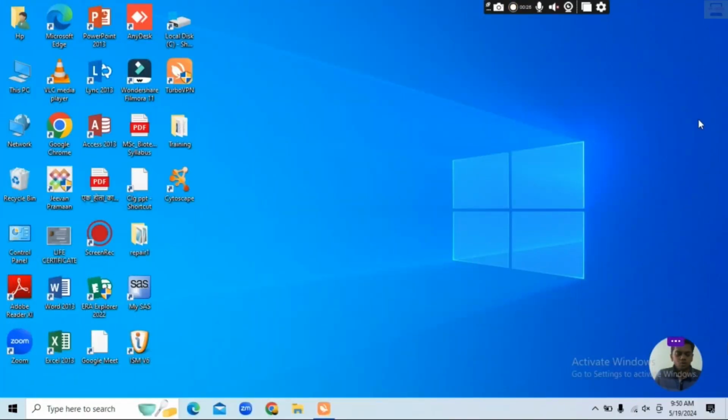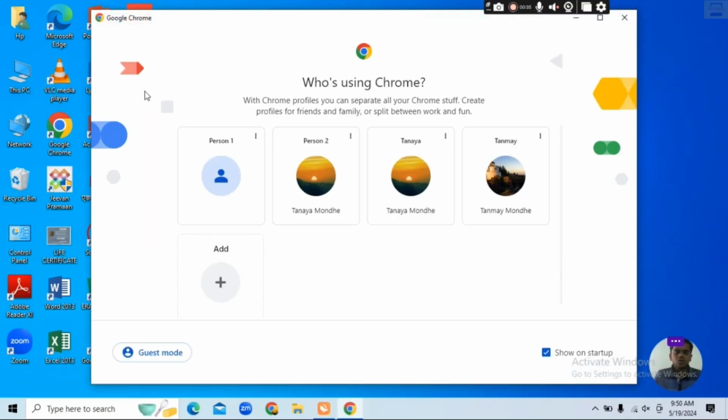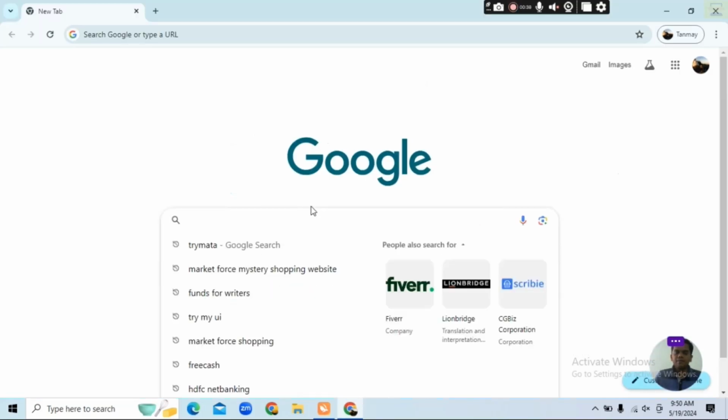So there are various websites and apps for earning money, such as Freecash.com. If you want to earn money online without any kind of investment, first of all you have to go to Google Chrome over here. Then I will sign up with my mail ID, and I will type here Freecash.